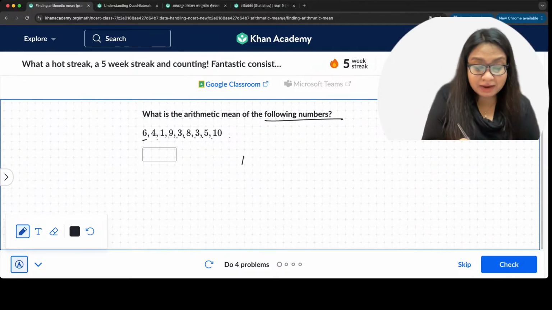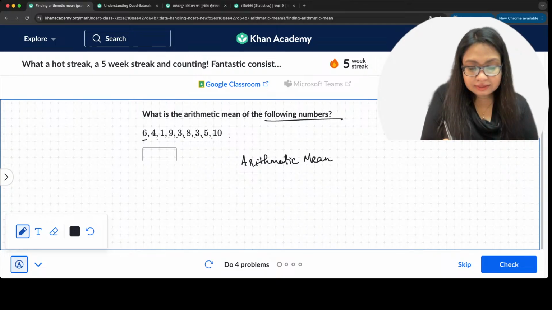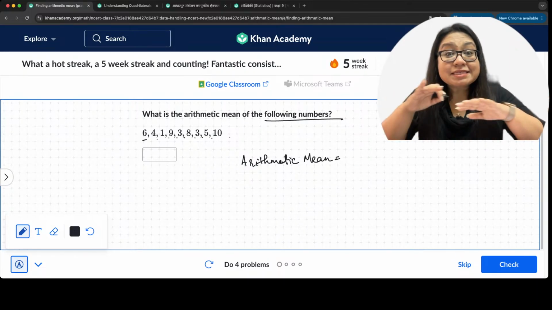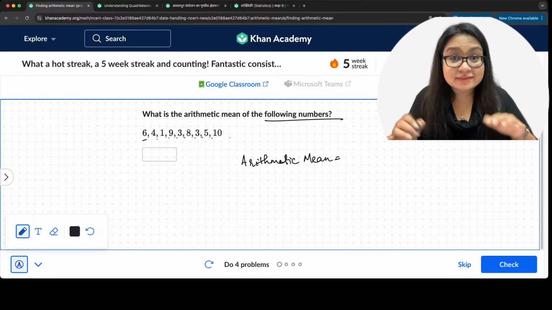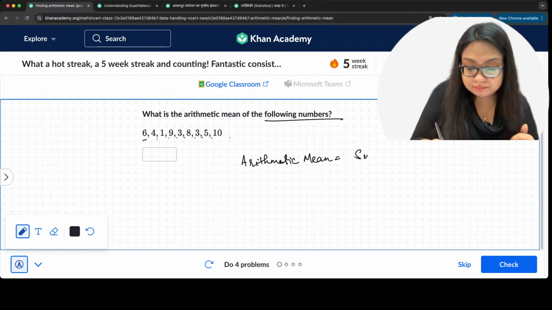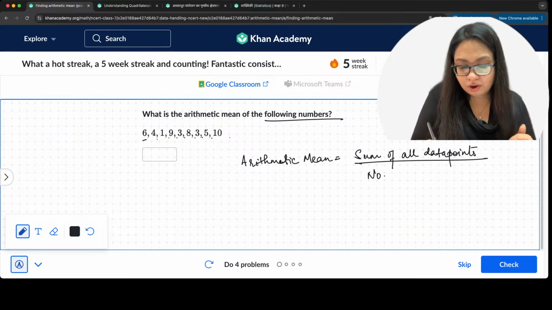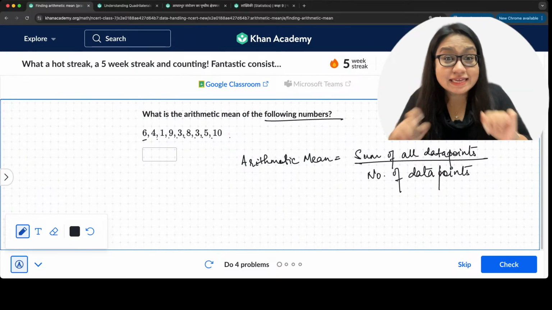Arithmetic mean is sum of all data points divided by number of data points.